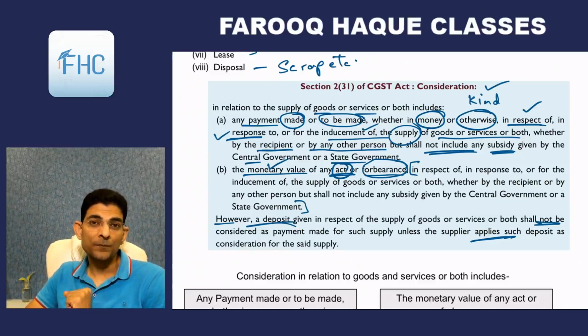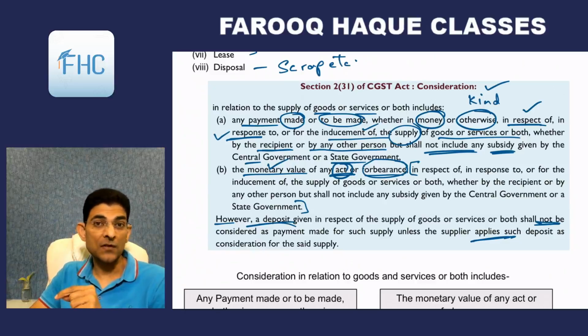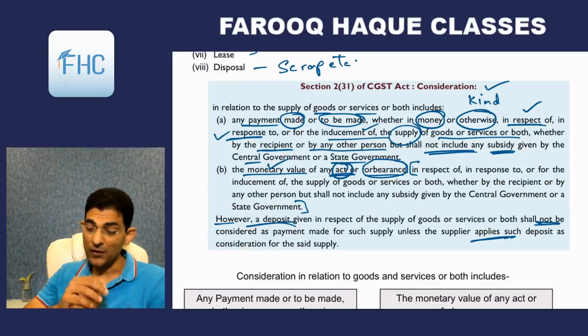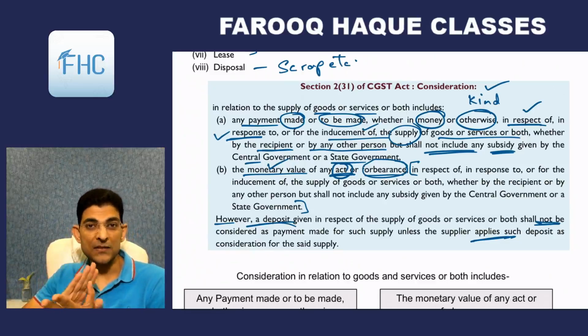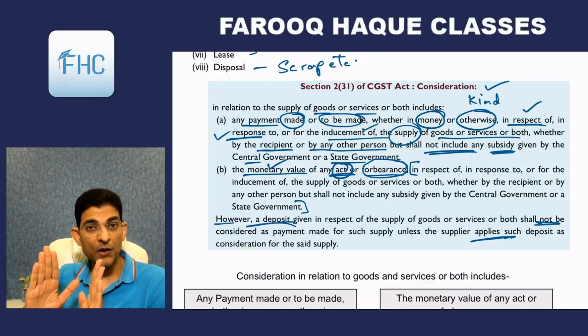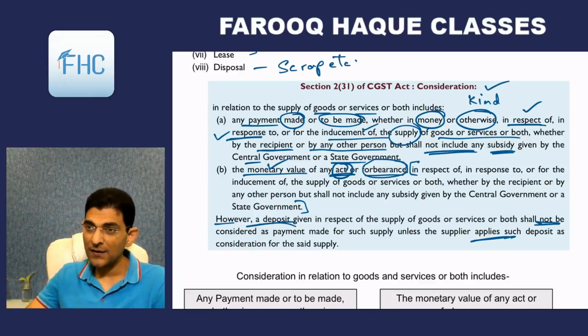The answer is no. Deposit is not a consideration, but if a student doesn't return the pen drives on time and the time lapses and the contract cancels out, and then this 2,000 is applied towards sale, then it would be called as consideration. So if it is applied towards sale, towards supply, then it is consideration. But till the time deposit is deposit only, returnable nature, it is not consideration. Right? Good.